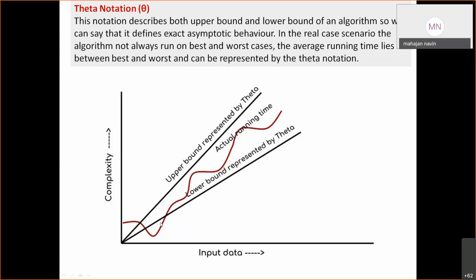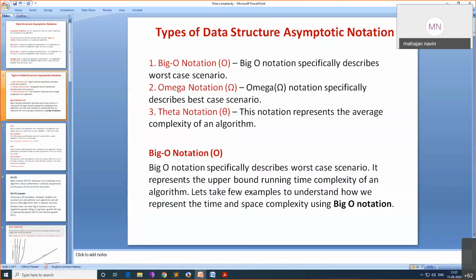You can see this. We have a lower bound line, and we have an upper bound, which can also be represented by big O notation. In between, we get the curve, the time or space complexity of a particular algorithm, that is considered as theta notation or average case notation. Theta notation is used for the average case. So that is all about time complexity.